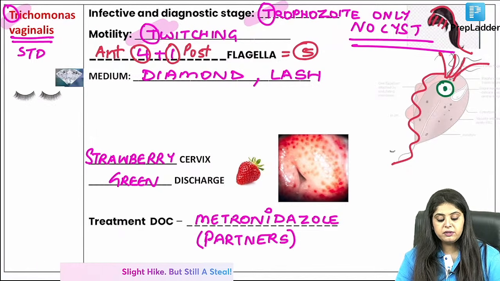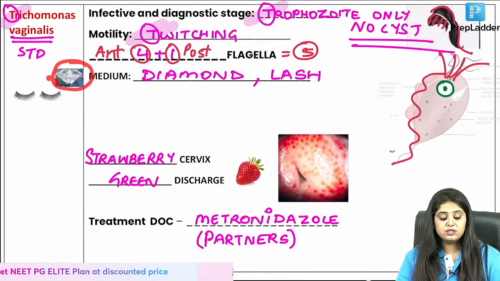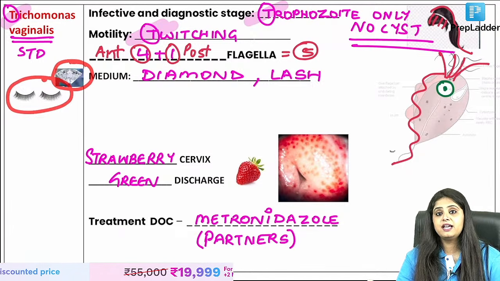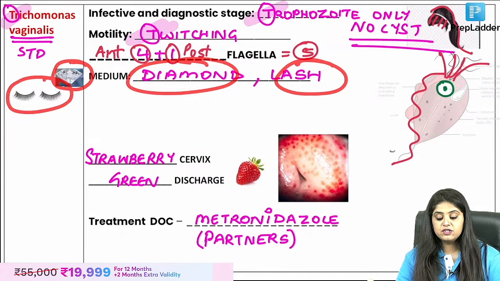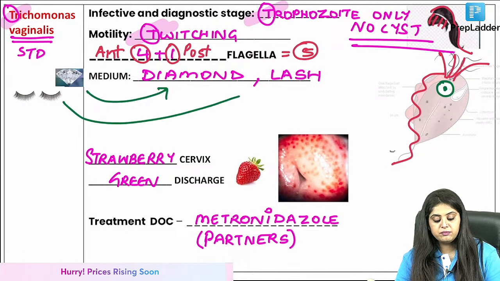What is more fashionable about her? What is the kind of jewelry she will like? She will love very, very rich diamonds, and she will love doing a lot of makeup, putting eyelashes. So diamond media, lash media, that is very, very important. Diamond media, lash media.